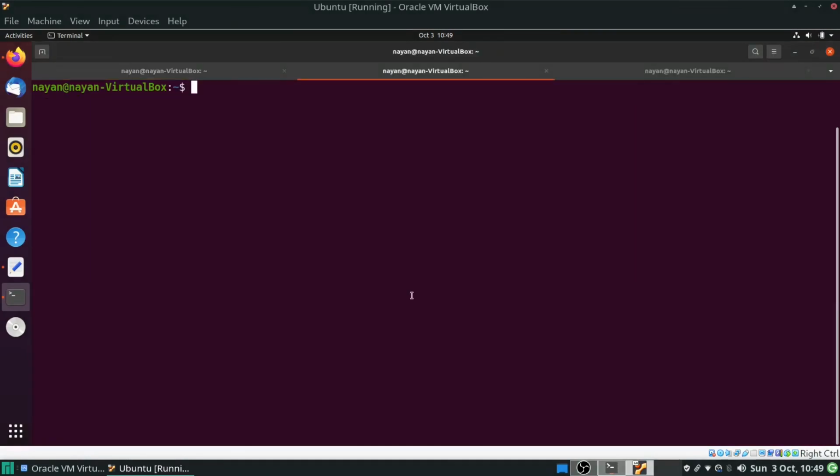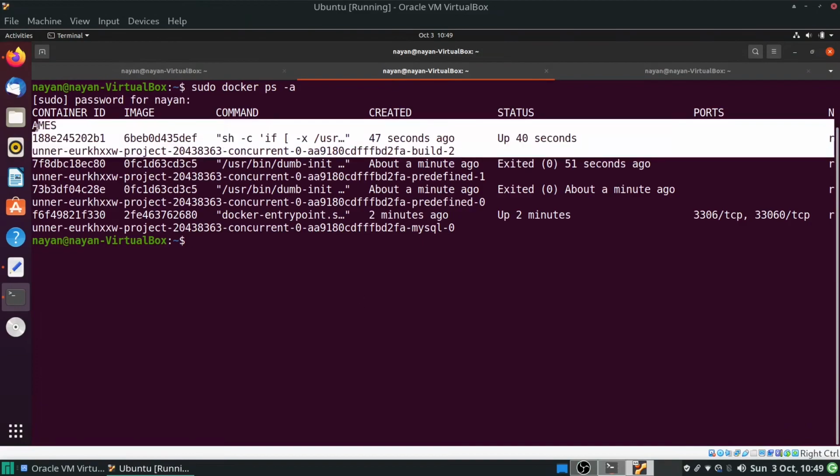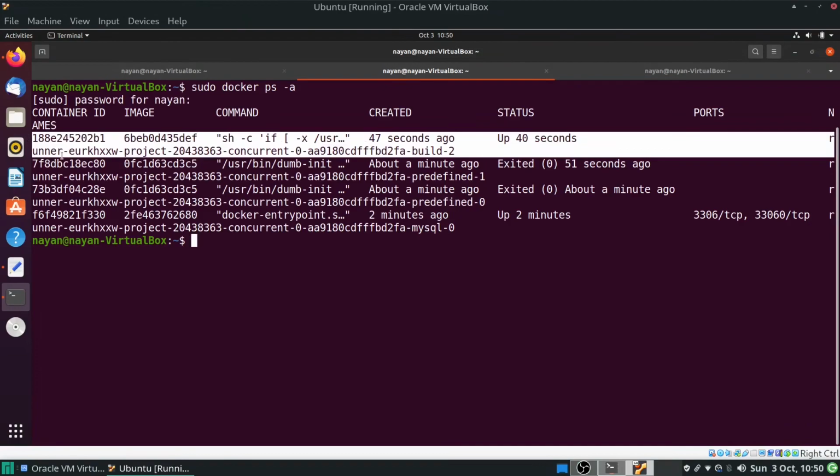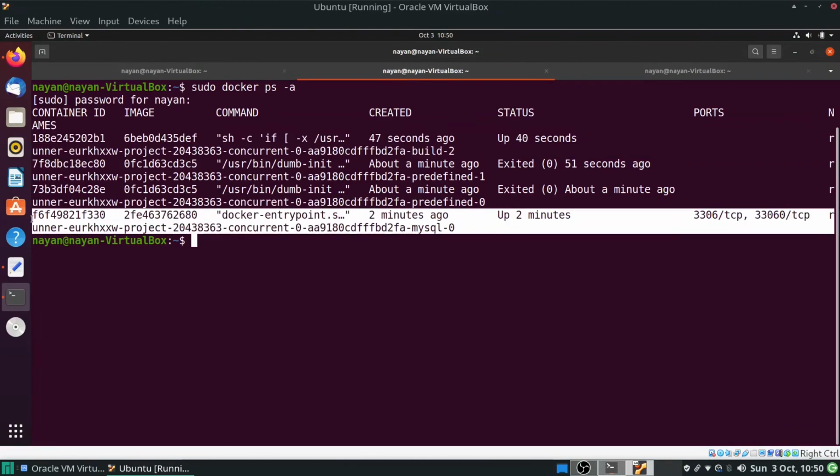To get the list of the containers, we will execute this command: sudo docker ps -a. It will provide me all the containers which are right now running for this CI/CD pipeline. Over here you can see that this is my Python image container, and this one, stating MySQL, is my services image container.